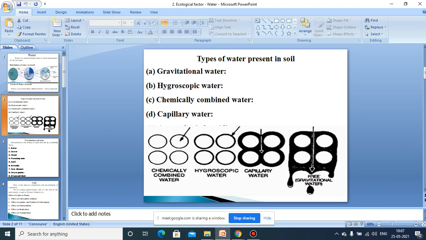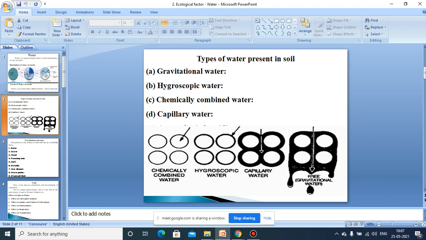Always filled with water and gases. But the proportions of the water and the gas filled in this pore space vary. And you know that soil can be considered as one a dry type of soil and another a wet type of soil, dry soil and wet soil. How do you recognize? Dry soil means it contains a lesser proportion of water. Wet soil means it has a greater proportion of water. So thereby, the proportion between the water and the gas in the soil varies.